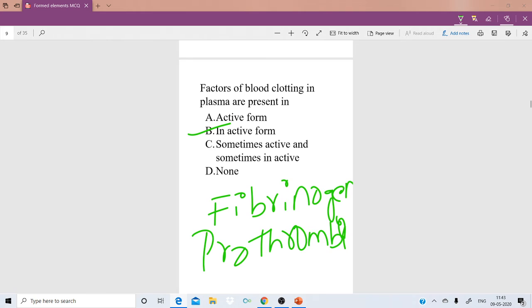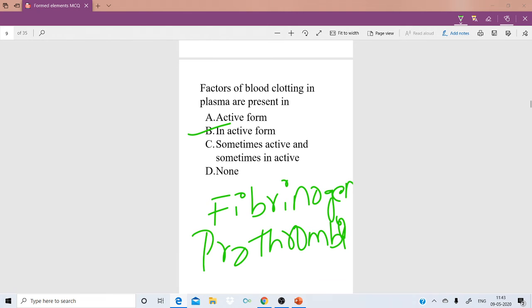One more thing to remember: the proteins of the plasma, fibrinogen, prothrombin, albumins and globulins, are formed inside the liver and from the liver they enter the plasma in inactive form. Whenever there is an injury, they get converted into active form in the presence of calcium ions and some enzymes, which helps in the clotting of the blood.